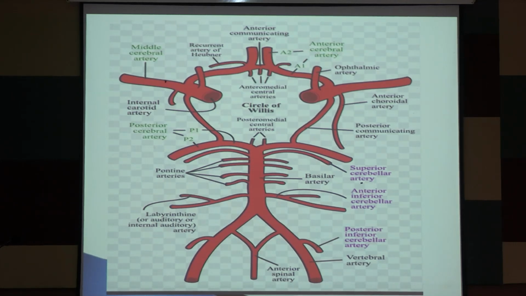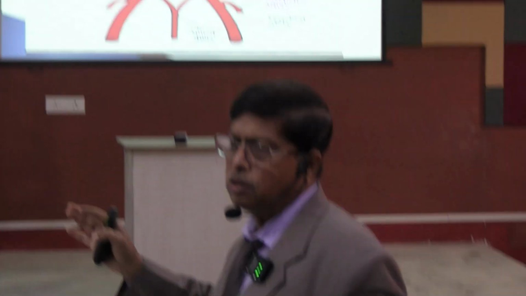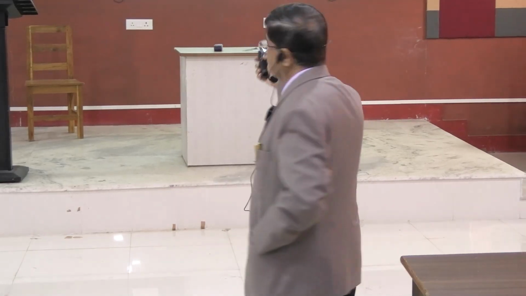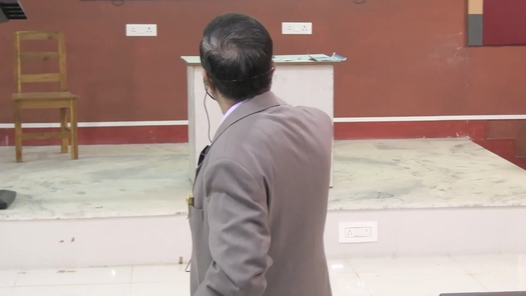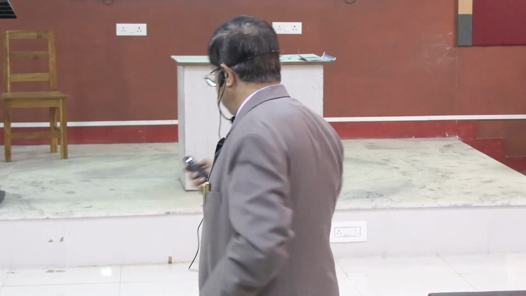Middle cerebral artery is the most important artery because most strokes occur there, and it is the most wide bore artery, and most symptoms occur due to middle cerebral artery territory. So, you have to learn the middle cerebral artery and posterior cerebral artery very carefully because strokes of the anterior cerebral artery are rare. Because there is a communication between the two, blood can go to the other side. If there is obstruction proximal to the communication, there will be no symptom because the blood will go through the communication to the other side. But if it is distal to the communication, there may be some symptoms, as the frontal lobes are affected.